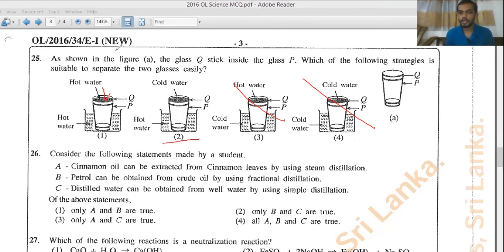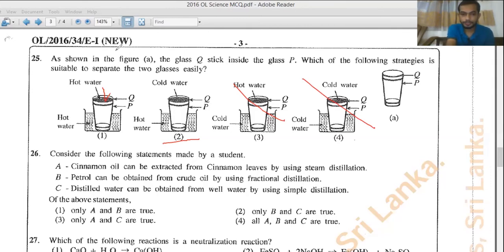Question number 26. Consider the following statements made by a student. A, cinnamon oil can be extracted from cinnamon leaves by steam distillation. That is correct. B, petrol can be obtained from crude oil using fractional distillation. Fractional distillation of crude oil can get you petrol, diesel, kerosene oil, and likewise many products. Or fractional distillation of liquefied air is done to obtain gases like nitrogen and oxygen.